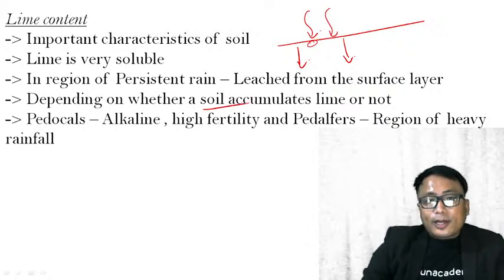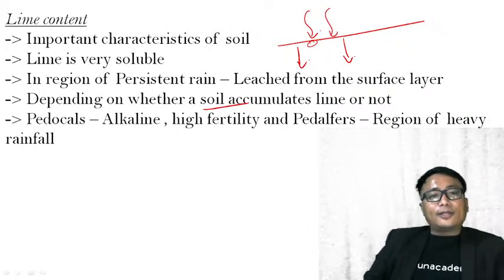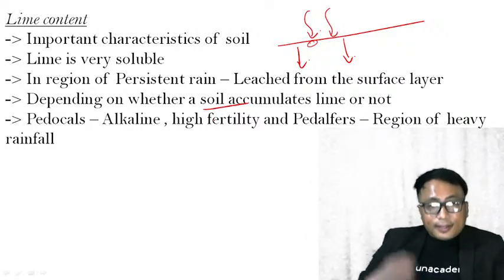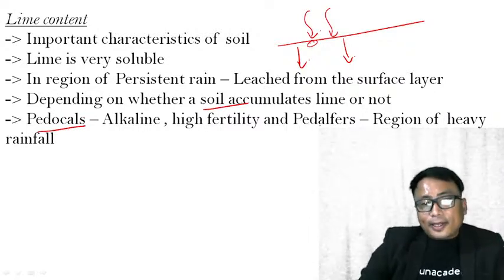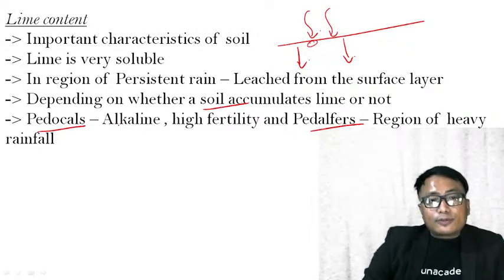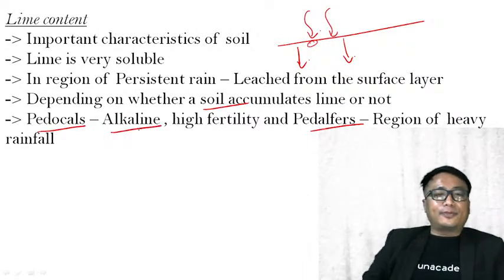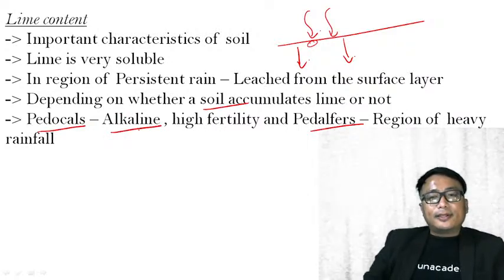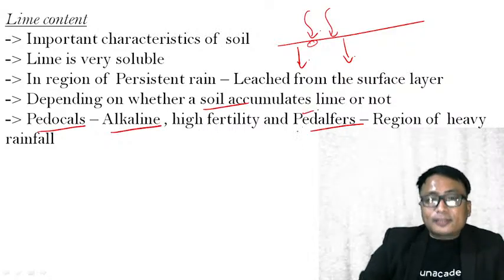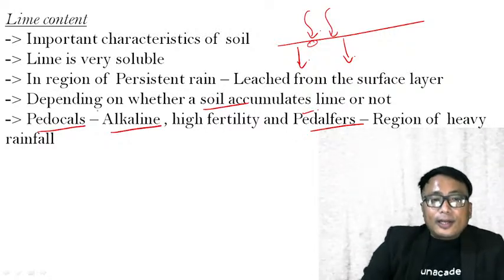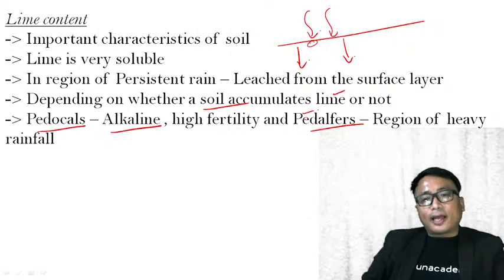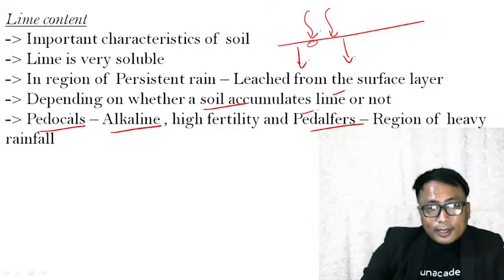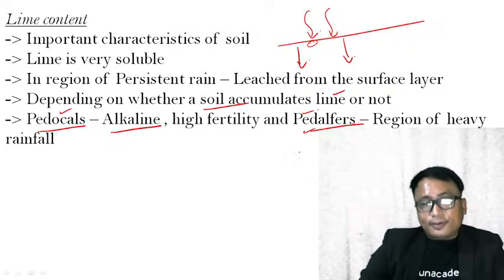Depending on whether a soil accumulates lime or not, the soil is categorized as petalous and petalsphere. Petalous is one where you have an alkaline type of soil. Depending on the accumulation of lime, or the presence or absence of lime, the soil can be classified as petalous and petalsphere.